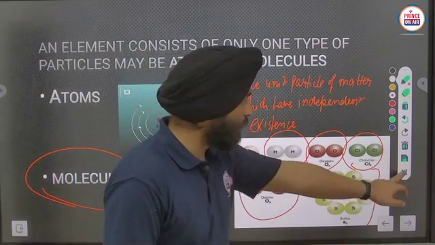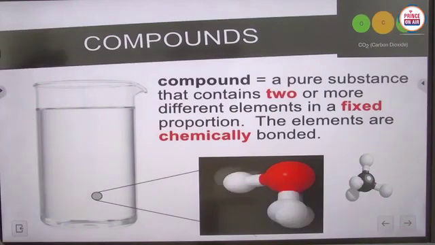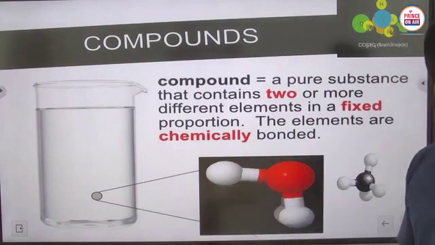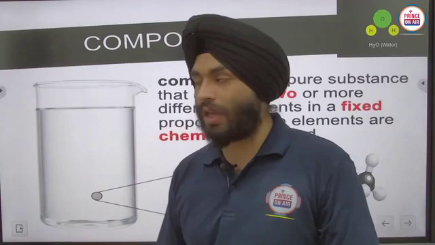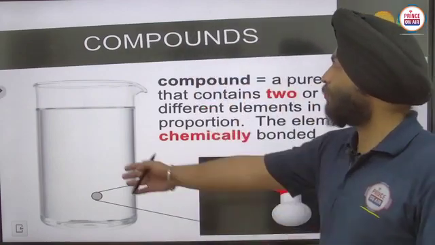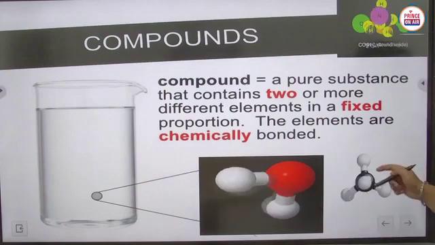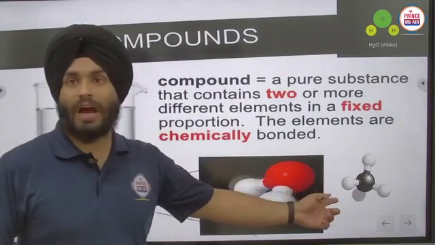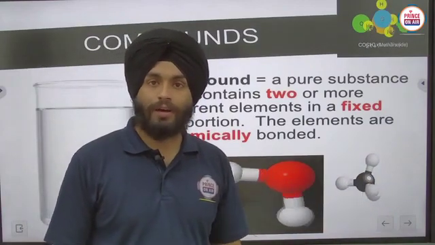So let's move. Like here, compounds, as we have discussed, are pure substances that contain two or more different elements in fixed proportion by mass. So this is a compound, like water molecules, how those water molecules are rotating. This is a molecule of methane. That central black ball is the carbon atom, and all the white balls are considered to be hydrogen atoms.